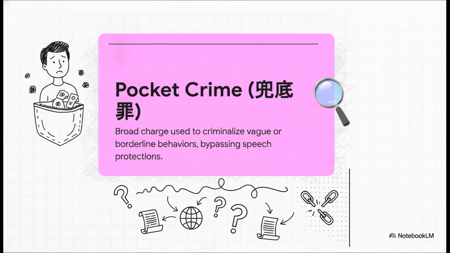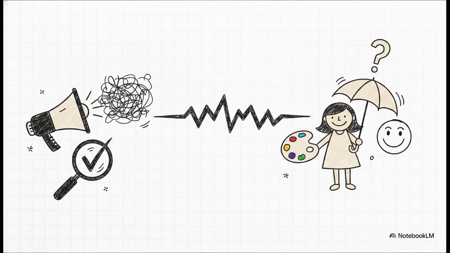In the source material, the charge of picking quarrels and provoking trouble was applied to Dr. Chen. Because the definition of this crime is just so incredibly broad, the AI warns it acts as a catch-all, literally a pocket crime, like a legal junk drawer, used to completely bypass those strict speech protections we just talked about. So, the crucial question becomes, how does the law separate a malicious rumor from protected expression?